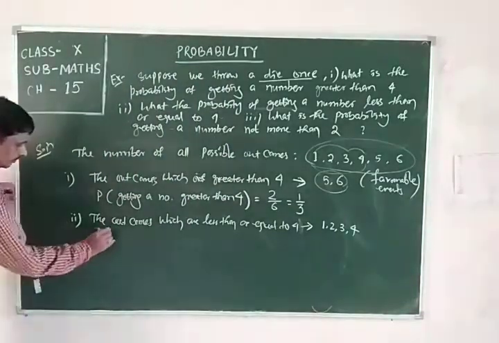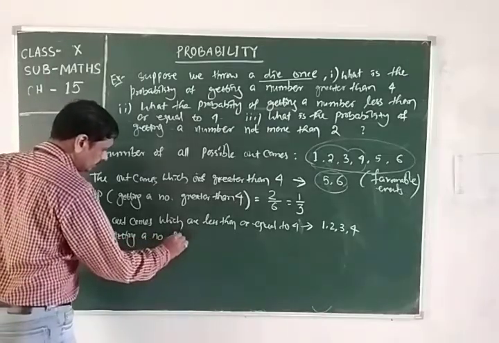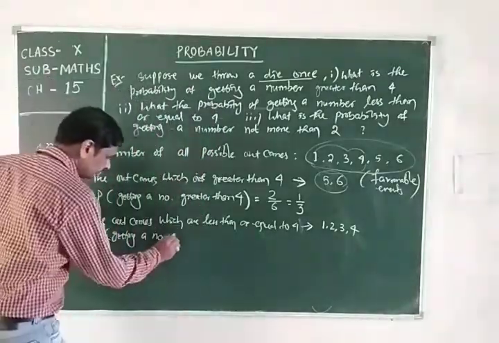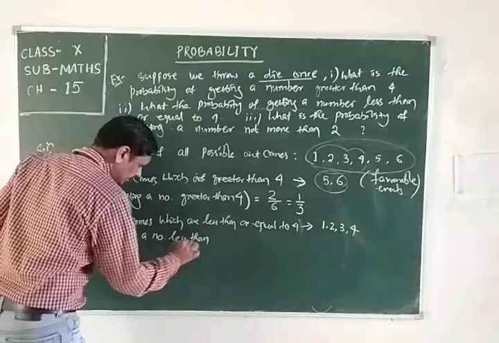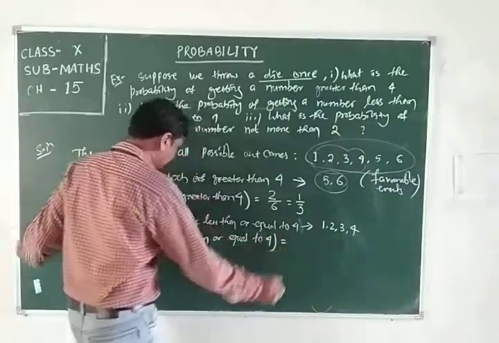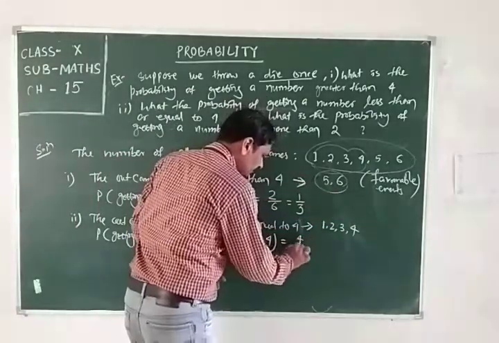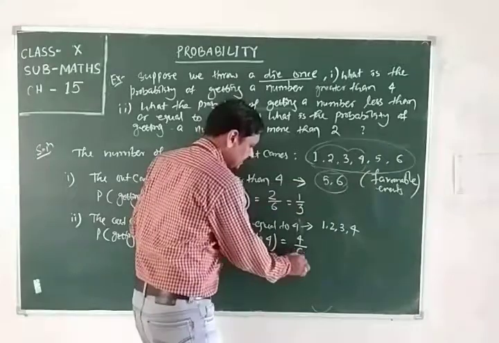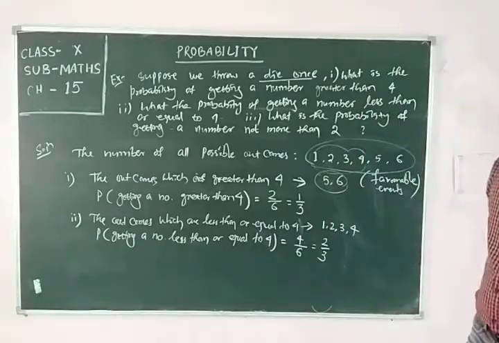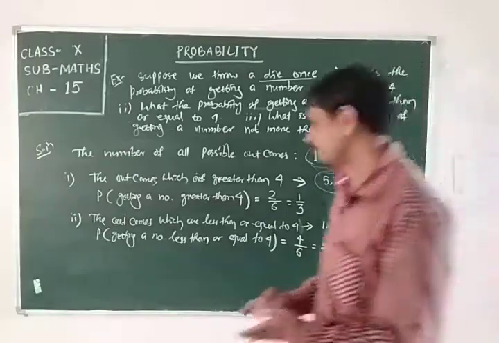In this case, you can write probability of getting a number less than or equal to 4. Favorable events are 4 and total events are 6, which is equal to 2 by 3. Here the number of favorable events is 4 and total number of events is 6, giving 2 by 3. And come to the third one.